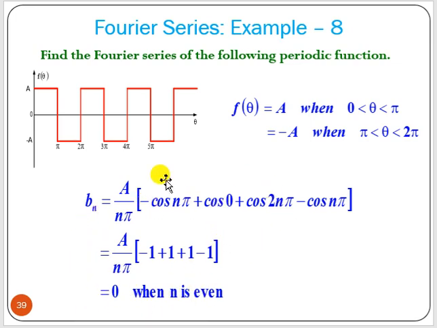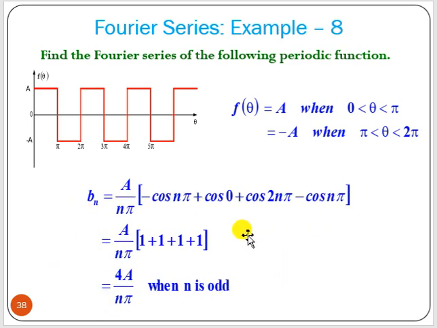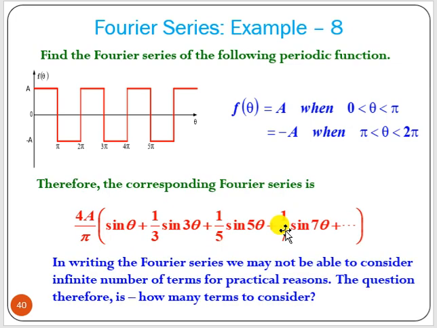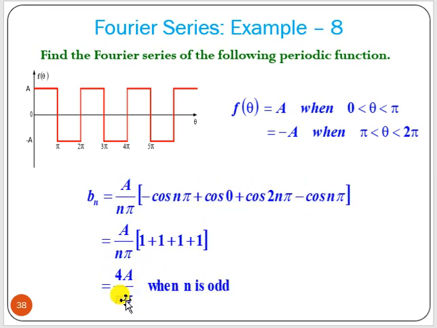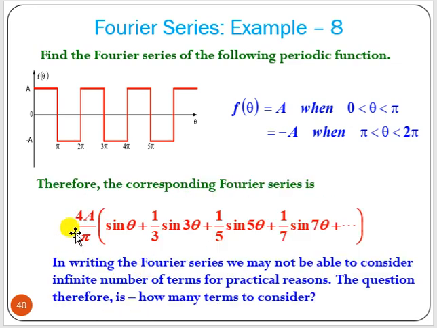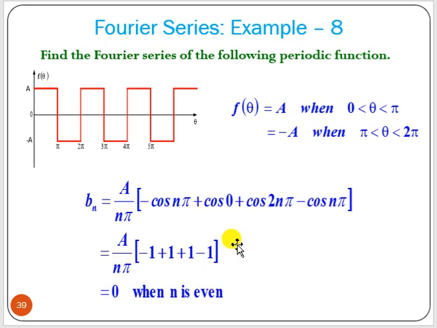So bn, for even harmonics, when n equal to even, bn equal to 0, and when n equal to odd, bn equal to 4a by n pi. So always you have to find out from the expression, put n equal to odd, what is the value, n equal to even, what is the value. So we can write the expression with 4a by pi common, then sine theta by 1, plus 1 by 3 sine 3 theta, plus 1 by 5 sine 5 theta. So we have to take care of the odd harmonics; even harmonics are 0.